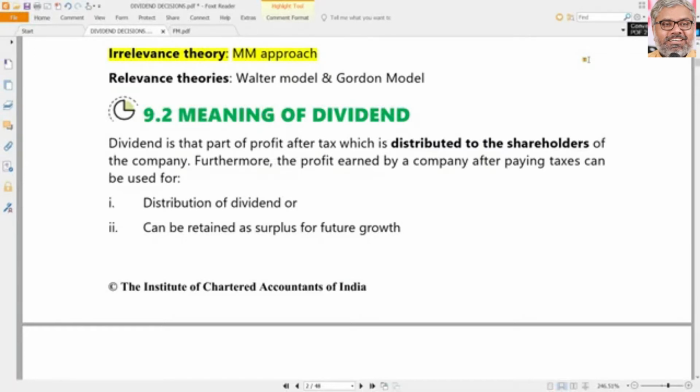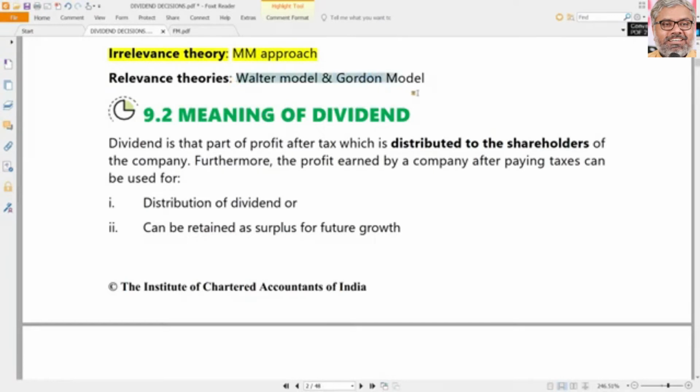The same argument is continued here, saying dividend decisions are also irrelevant. Ultimately, what matters to the organization is its performance, not these capital structure decisions or dividend decisions, is the argument of Modigliani and Miller. So they continue their argument here, saying that dividends are irrelevant.